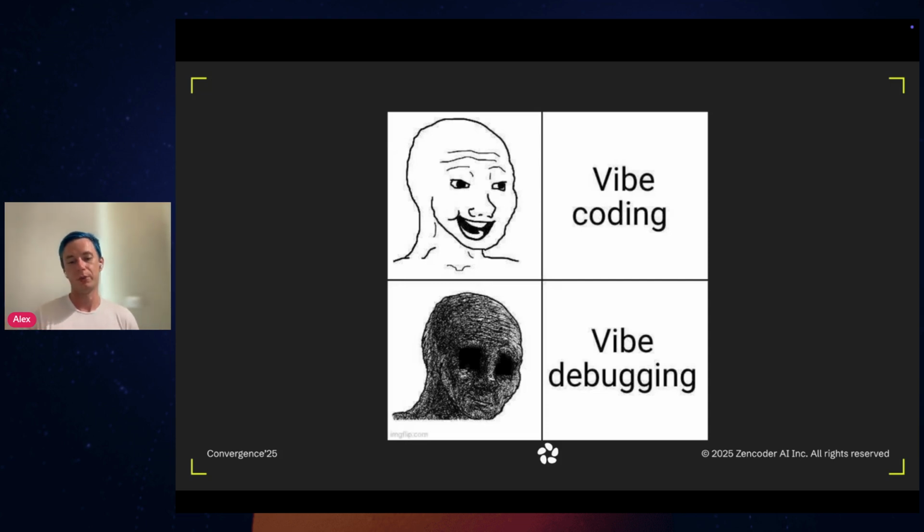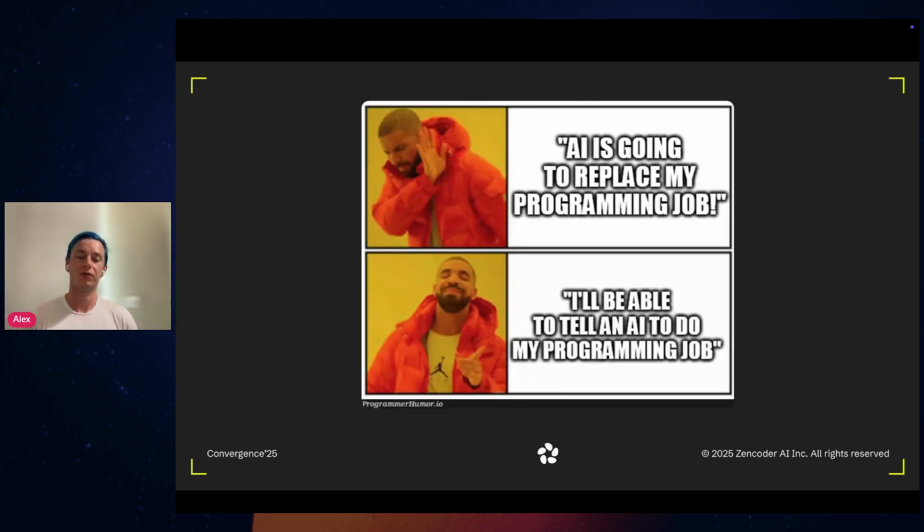This is what we at Zencoder, and me personally, think is going to change going forward in our everyday developer work. Basically, we will become sort of managers of a bunch of virtual junior developers. We will be able to offload a lot of mundane or repetitive tasks to them. And us as developers, we would be able to focus on more creative, more high-level tasks instead. So essentially, the AI would be a true copilot for us rather than a replacement for developers.